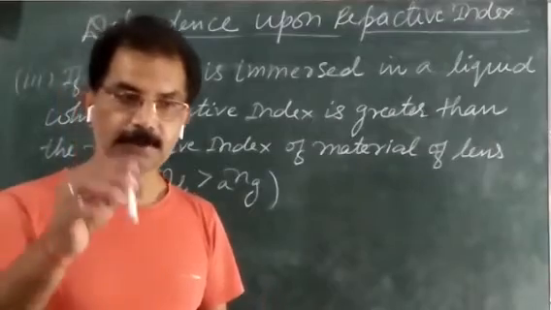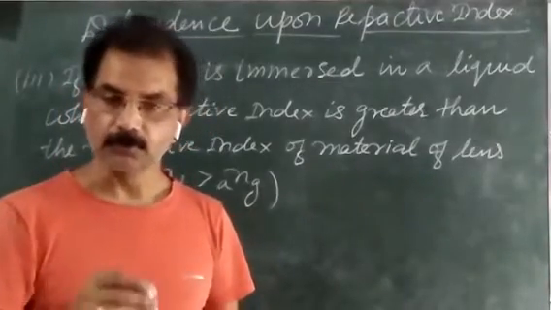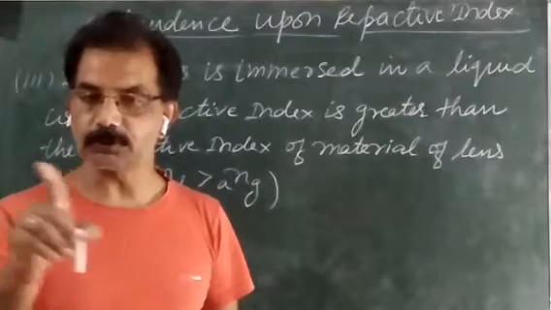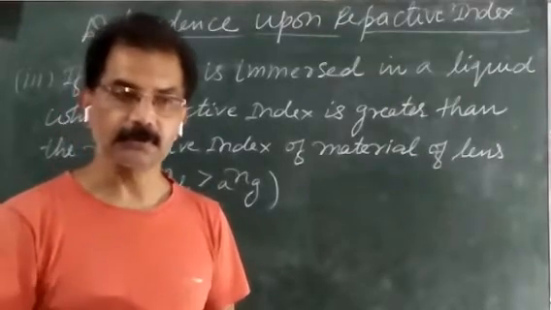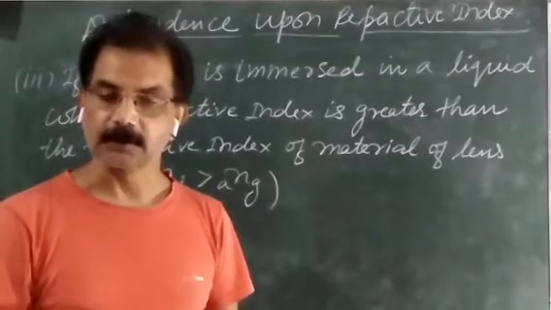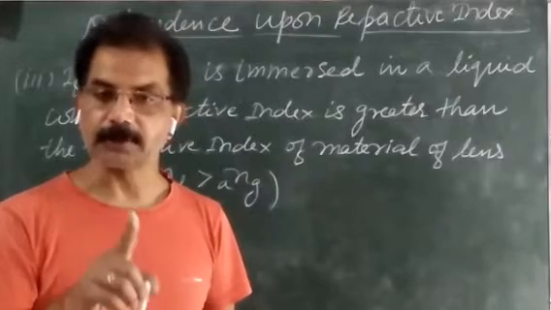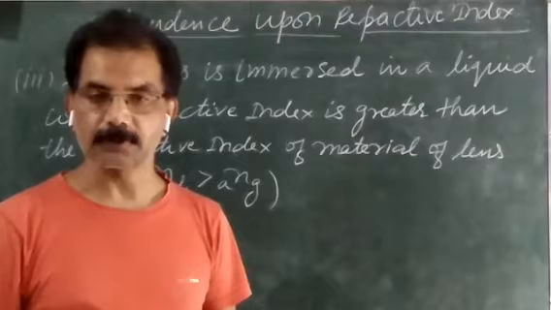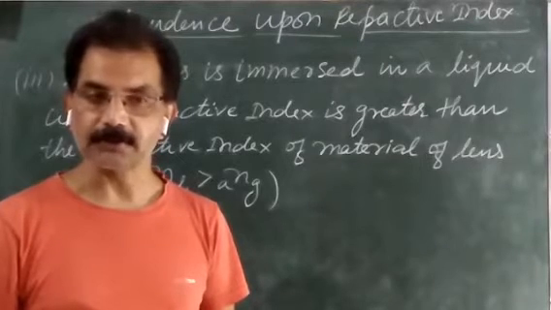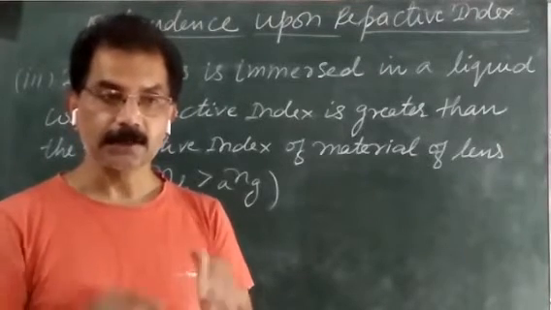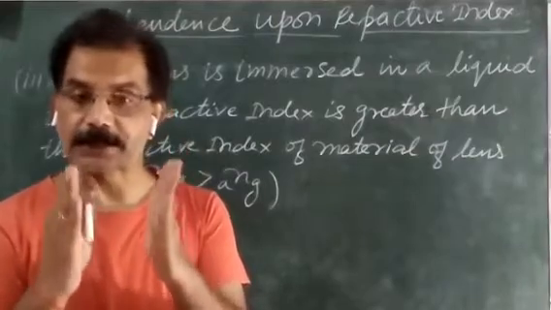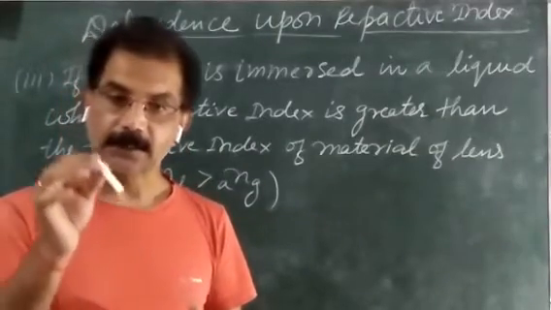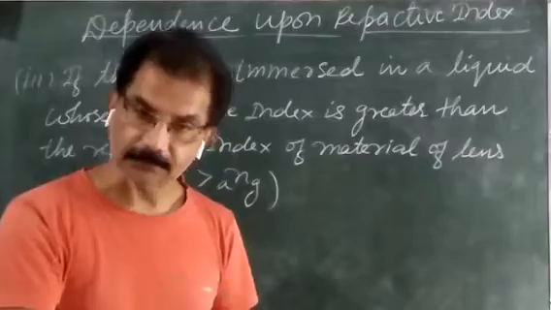Second case: if the lens is immersed in a liquid whose refractive index is equal to the refractive index of the material of the lens, then in this case the focal length of the lens becomes infinite. And if the focal length of the lens becomes infinite, it means that the lens behaves like a transparent glass plate, and that lens is invisible in that liquid.